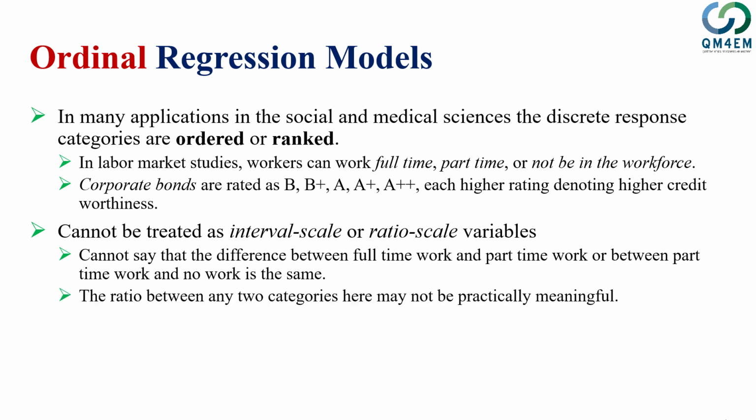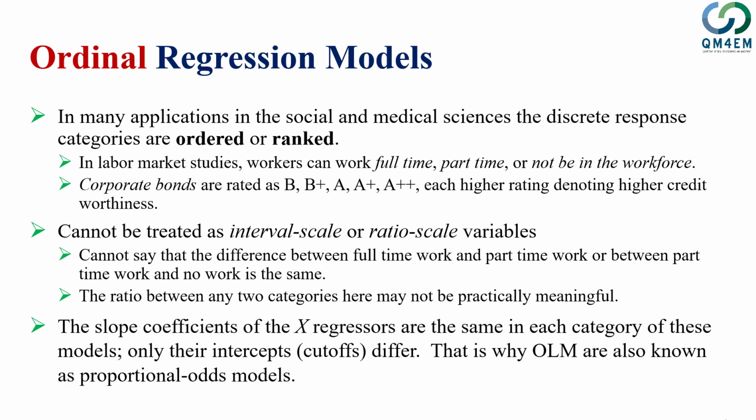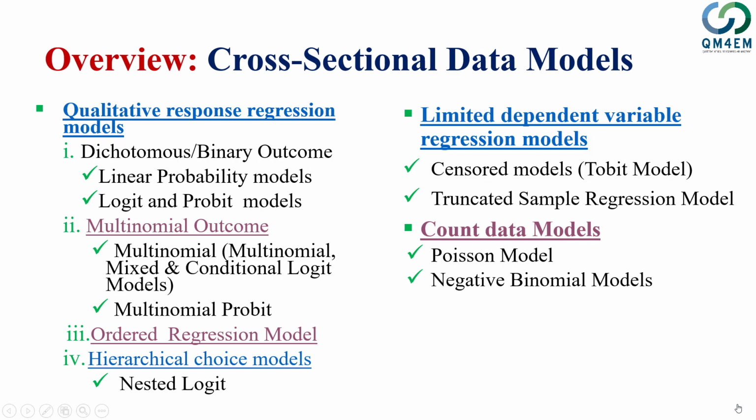So for these variables, the ratio between any categories may not be practically meaningful, and for these we use what we call the slope coefficients of the X regressors. These are the same in each category of the model; only their intercept cutoffs are different. That's why we use the ordered regression model, and it's also called a proportional odds model. So from this slide, the takeaway is that when you have an ordered or ranked dependent variable, you are going to use ordinal regression models rather than a linear regression model or multinomial regression models.